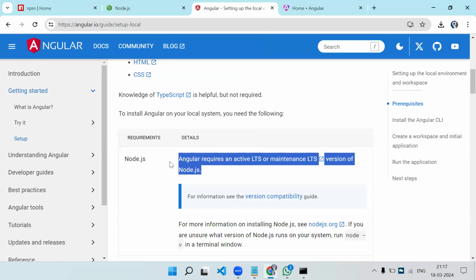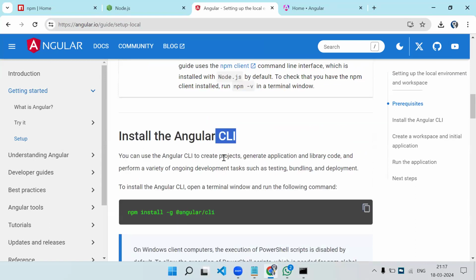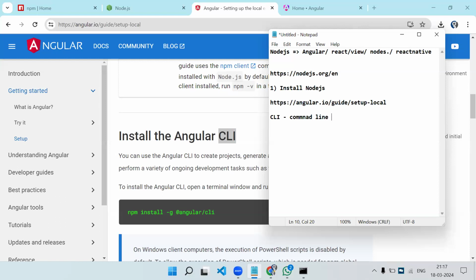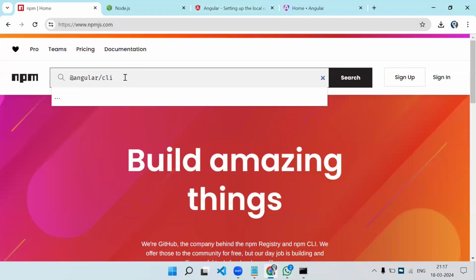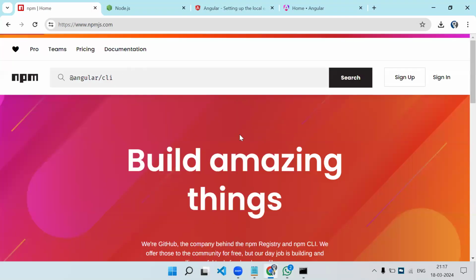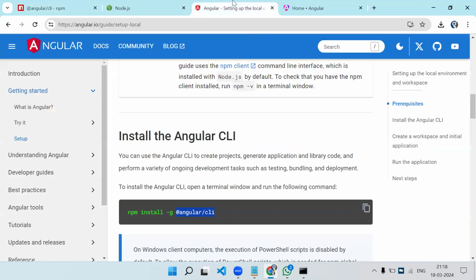After the installation of Node.js, we need to install the Angular CLI. CLI means command line interface. This is a library which you have to install. This Angular CLI is also provided in npm. It is nothing but a library created by the Angular team. Let's see the latest version. The latest version is around 17.0.3, because that is the latest version the Angular team has.